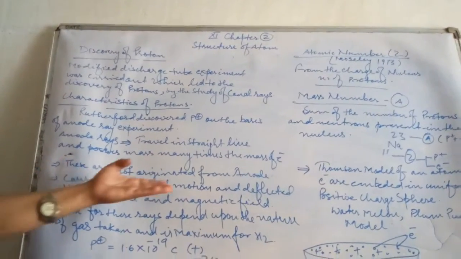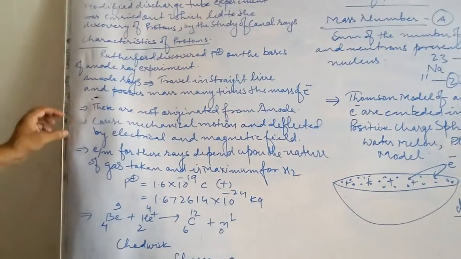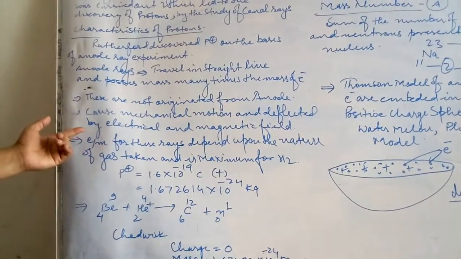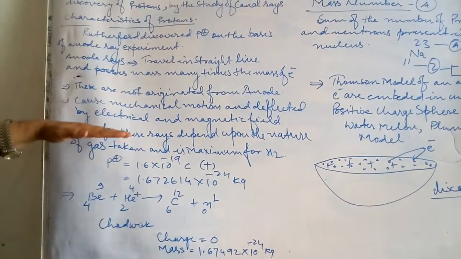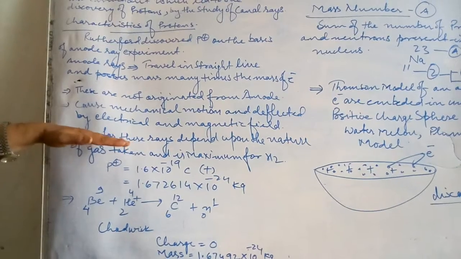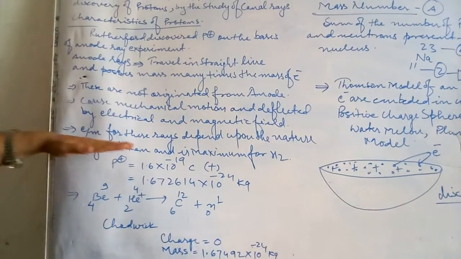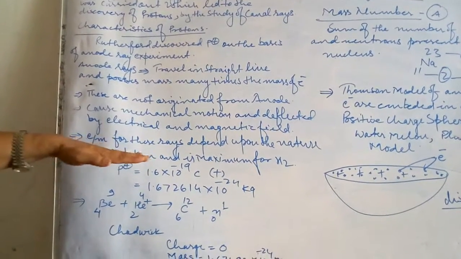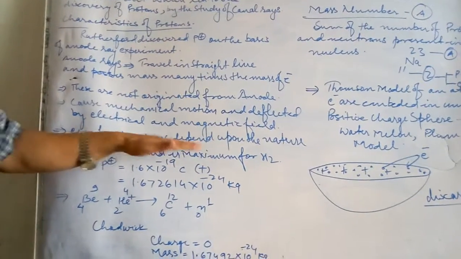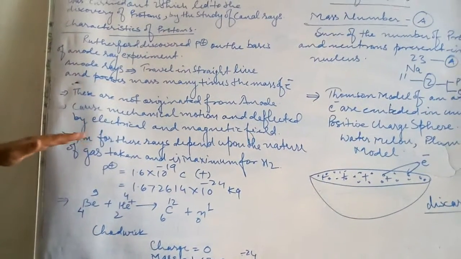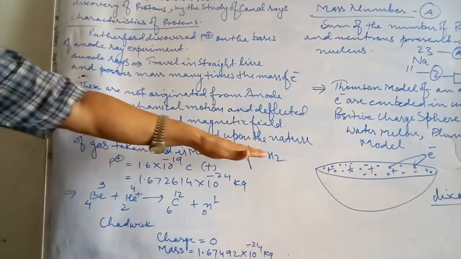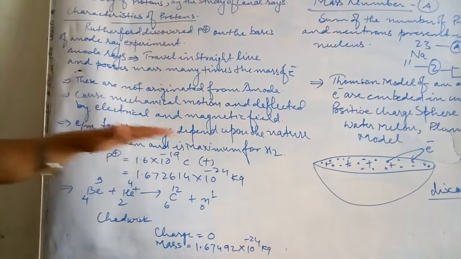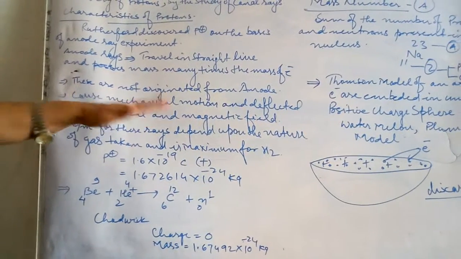They cause mechanical motion and are deflected by electrical and magnetic fields. The e upon m, the charge upon mass ratio, for the particles present in anode rays depends upon the nature of the gas taken in the discharge tube. It is maximum for hydrogen. For which gas is this value e upon m maximum? That is hydrogen. In case of hydrogen, the e upon m ratio goes up to the highest.